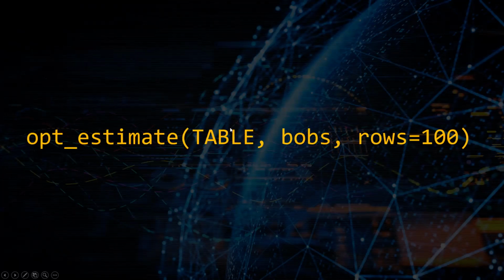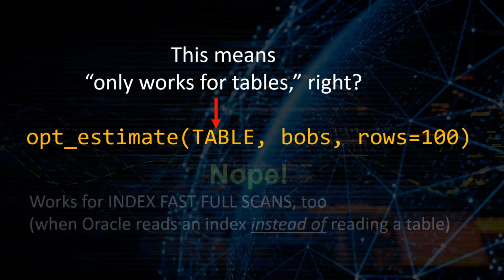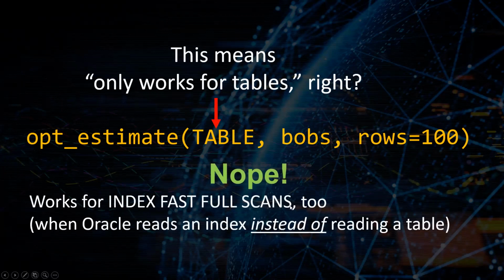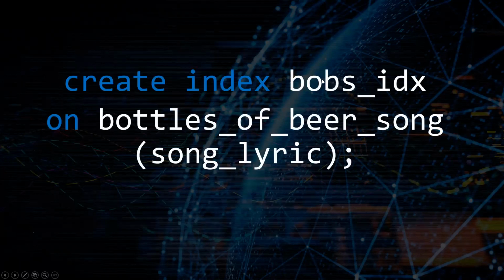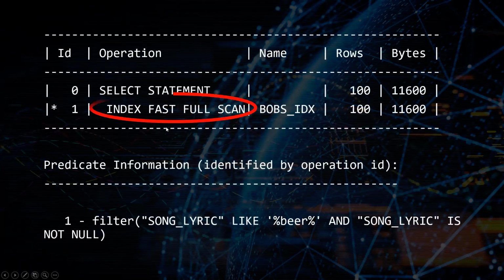Now, you might be looking at this hint and you say, well, this TABLE means that it only works for tables, surely. And you'd be forgiven for thinking that because that seems awful obvious. But the truth is it can actually be used for index fast full scans as well. And an index fast full scan is just when Oracle reads an index instead of reading a table. So if we create an index on our bottles of beer song table, we've got the song lyric column. If we use this OPT_ESTIMATE TABLE hint, we come back with a plan. Oracle is now doing an index fast full scan, and it knows that we're going to get 100 records back.